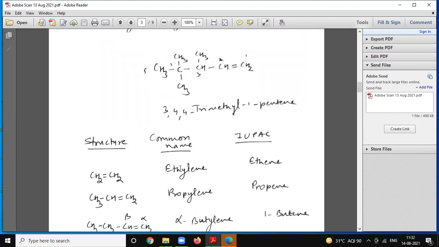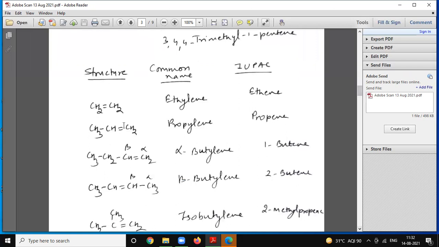Structure, common name, IUPAC name. Ethylene, ethene. Propylene, propene.